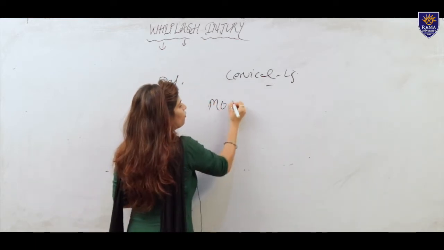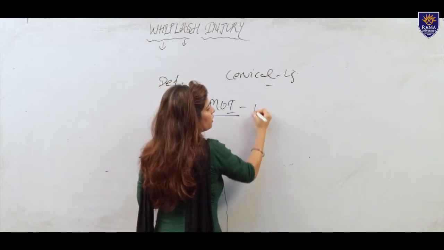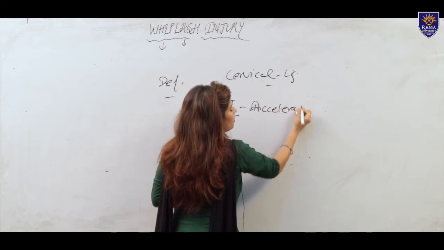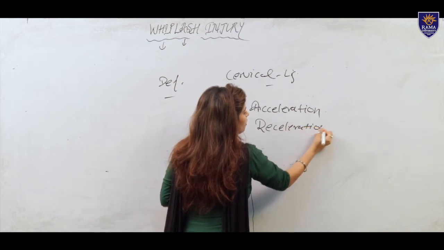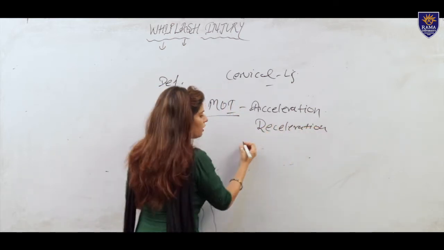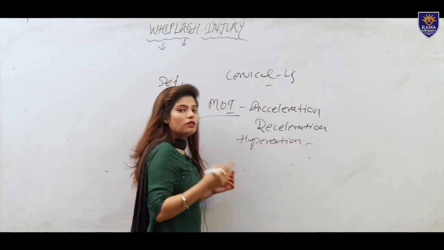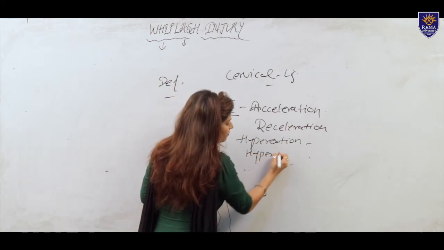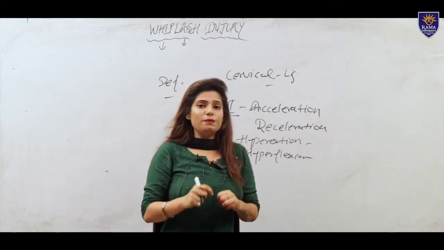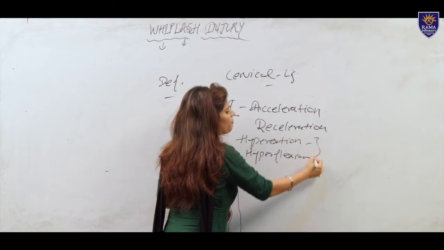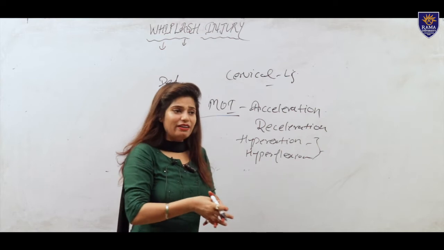Like the mode of injury, or what we call the mechanism of injury, the cervical spine undergoes sudden acceleration and sudden deceleration, going into hyperextension and then suddenly into hyperflexion. At that time, the cervical spine can tear or fracture. It depends upon where the impact occurs at the time of injury.